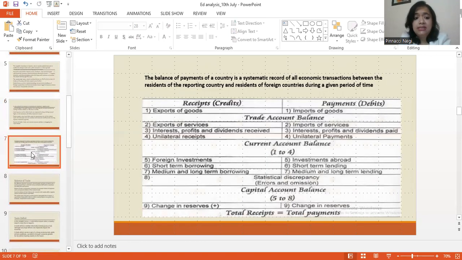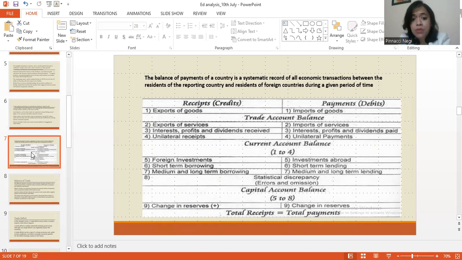Now, students, let's quickly understand. The author said that the trade deficit has triggered concerns about the balance of payment situation. So what is BOP, students? The balance of payment, I would take this up briefly because I've covered this in one of the previous videos. So very briefly, the balance of payment of a country is a systematic record of all economic transactions between the residents of the reporting country and the residents of foreign countries during a given period of time.